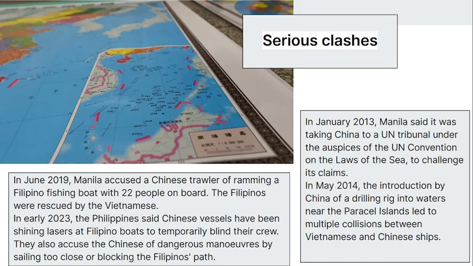Now let's understand a few serious clashes that have flared between the different countries claiming ownership of these islands. In a more recent incident in early 2023, the Philippines said Chinese vessels had been shining lasers at Filipino boats to temporarily blind their crew. They also accused the Chinese of dangerous maneuvers by sailing too close or blocking the Filipinos' path. There are different incidents like this between these Southeast Asian countries.